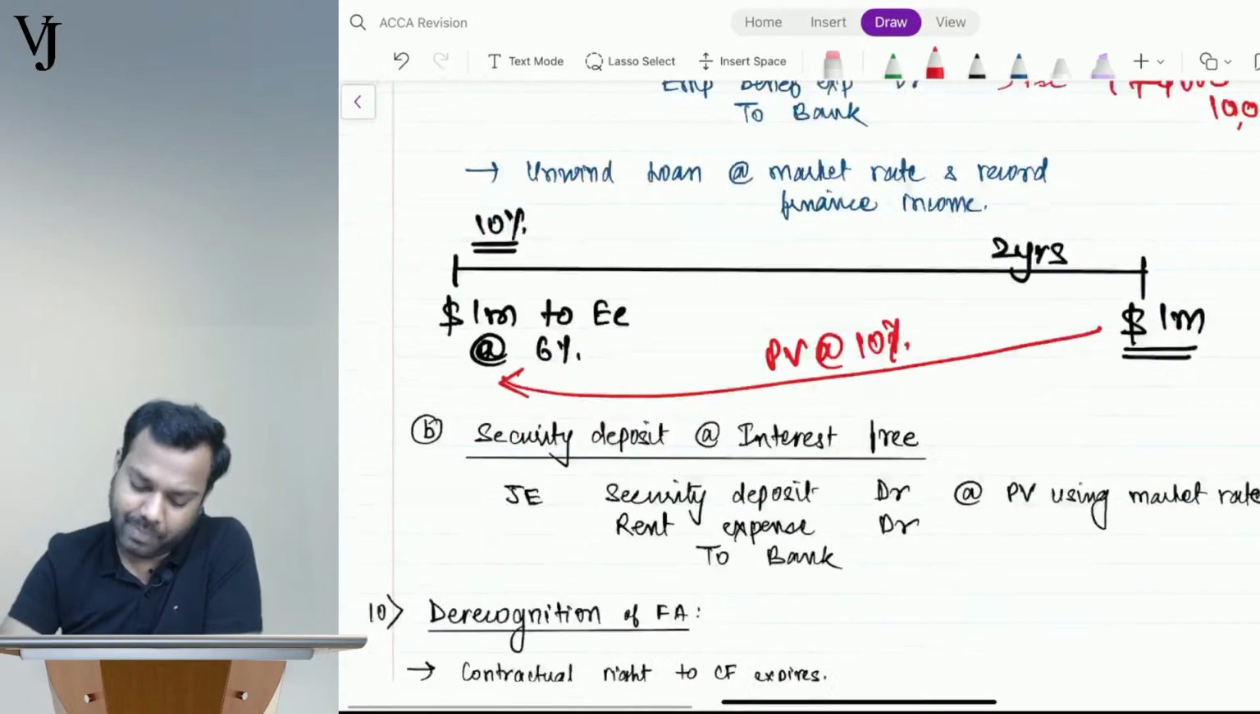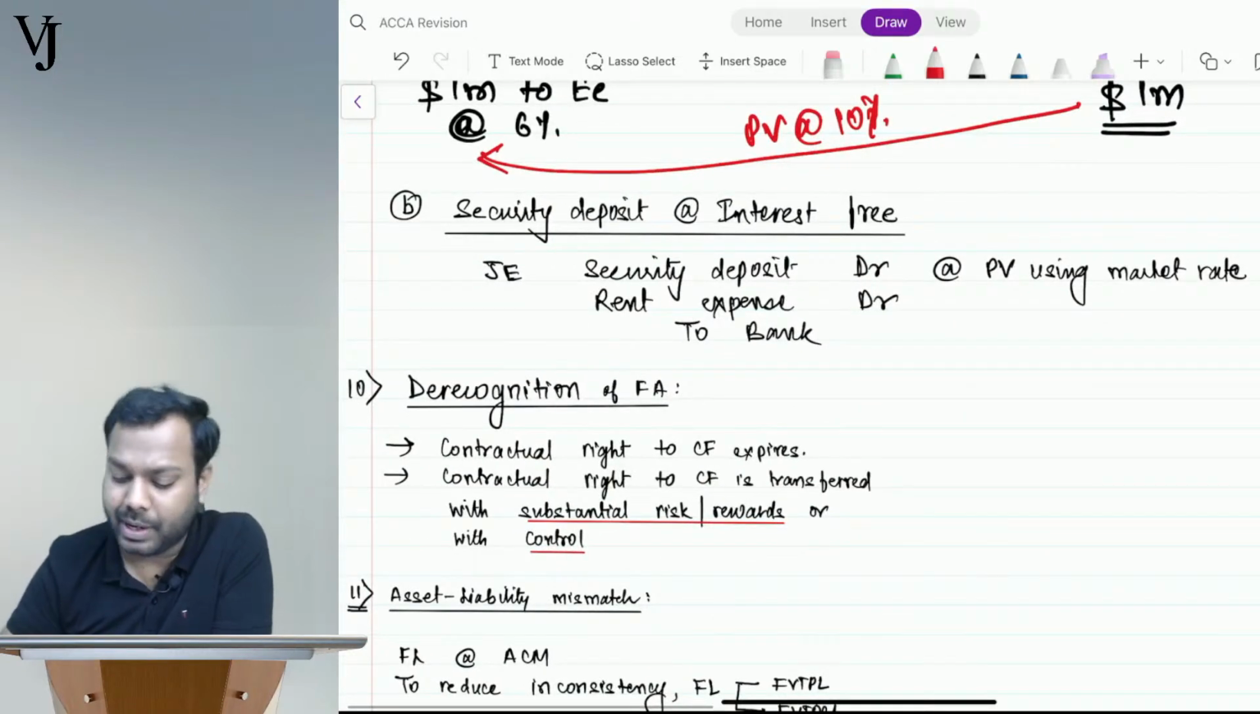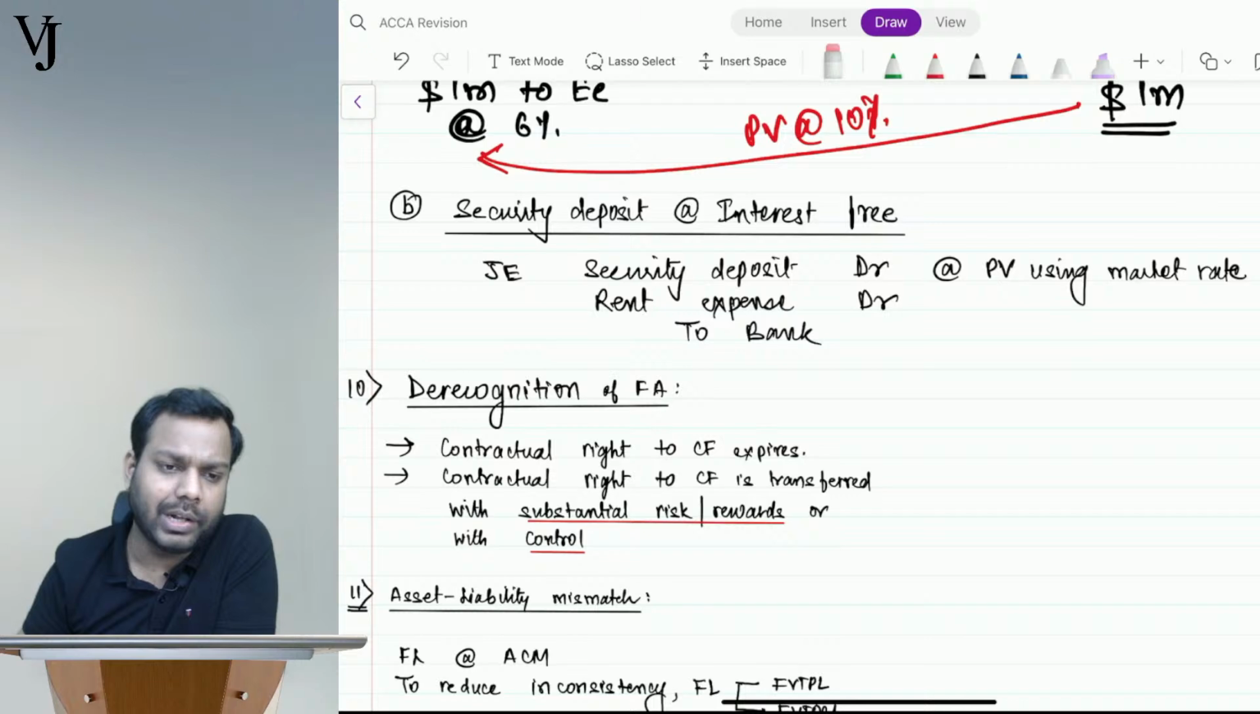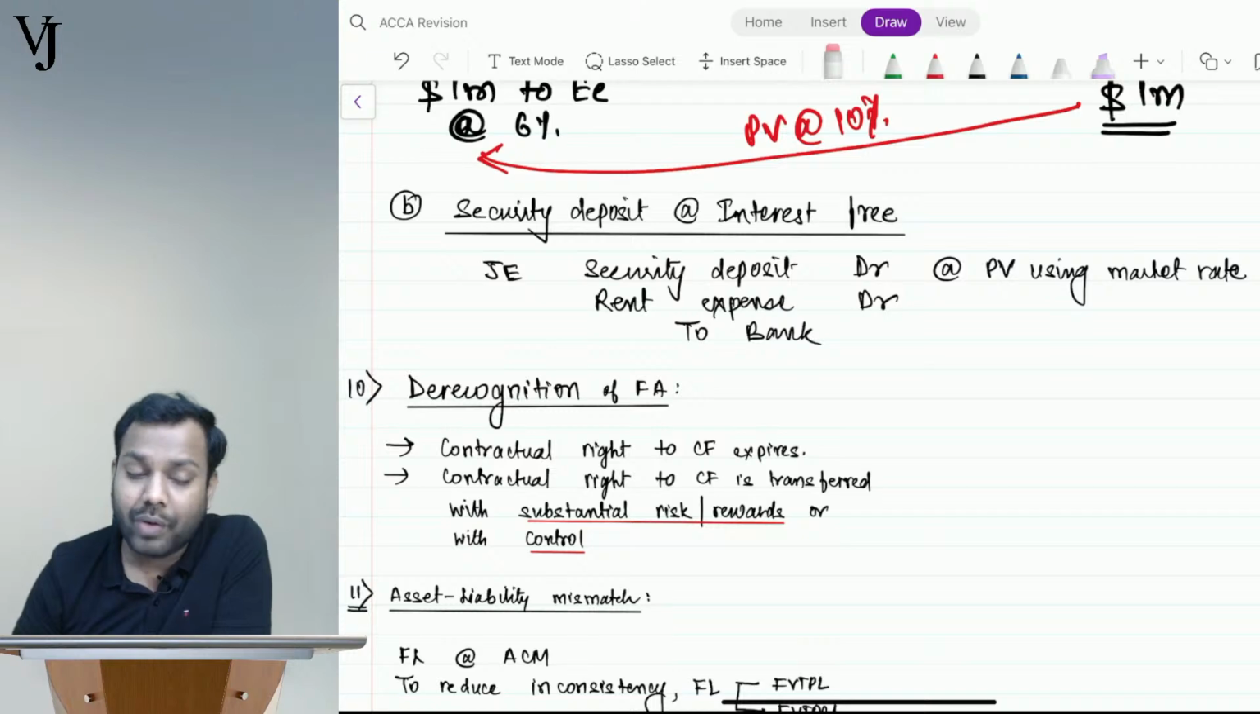Now, same thing for security deposit at interest free. Let's suppose guys or girls who are staying in PGs, or they have rented apartments, staying in rented apartments. So what will I do? In that case, what will I do? Present value of only principal.